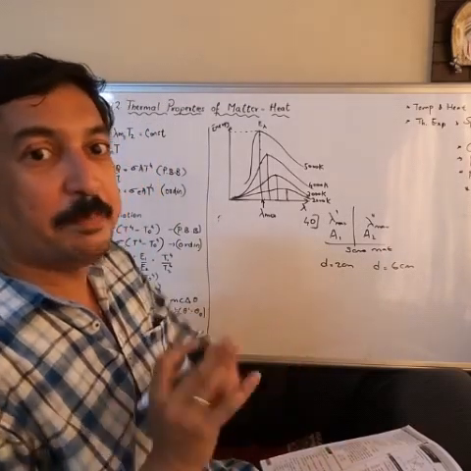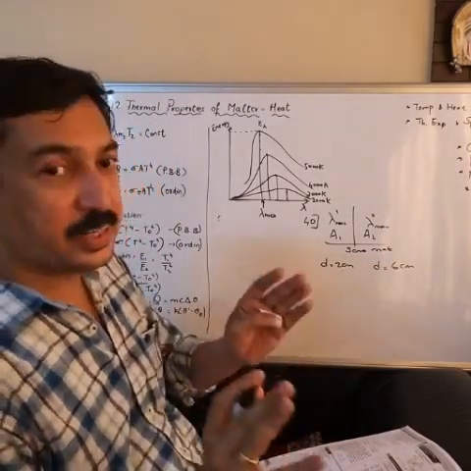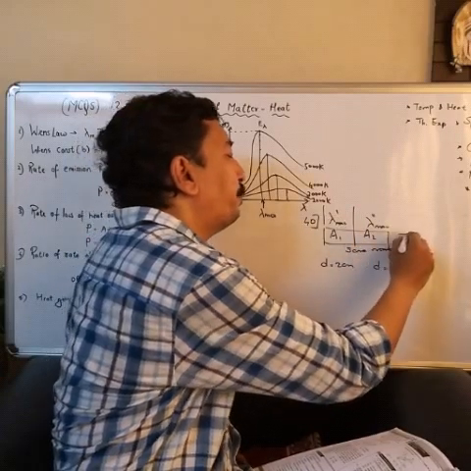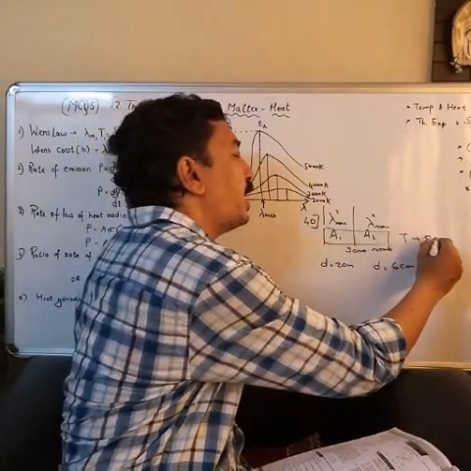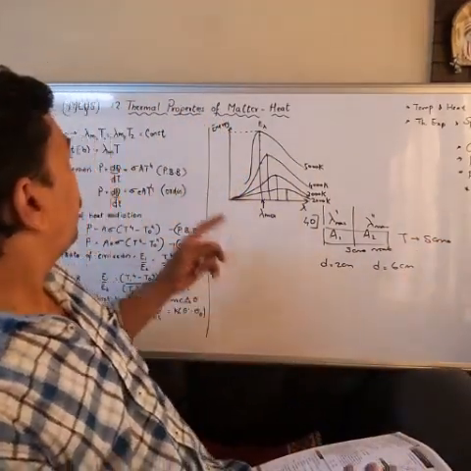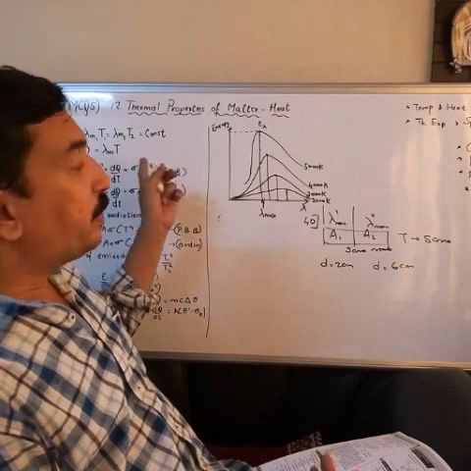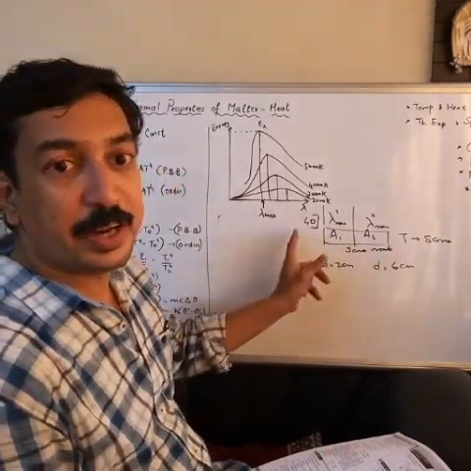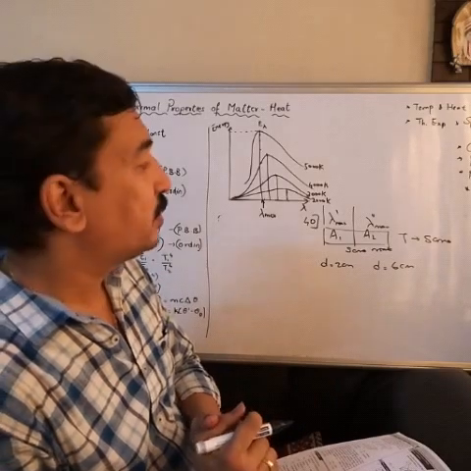The temperature of both A1 and A2 is the same. According to Wien's displacement law, lambda is inversely proportional to T, or lambda into T is constant.